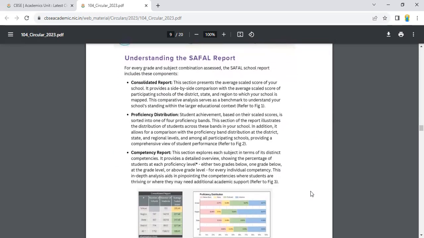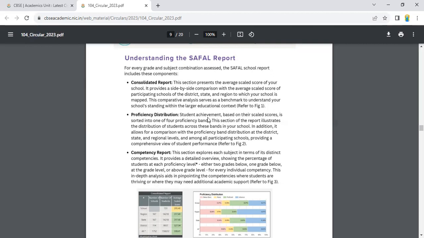Understanding the SAFAL report. For every grade and subject combination assessed, the SAFAL school report includes these components. Consolidated report: this section presents the average scale score of your school. It provides a side-by-side comparison with the average scale score of participating schools of the district, state, and region to which your school is mapped. This comparative analysis serves as a benchmark to understand your school's standing within the larger educational context.